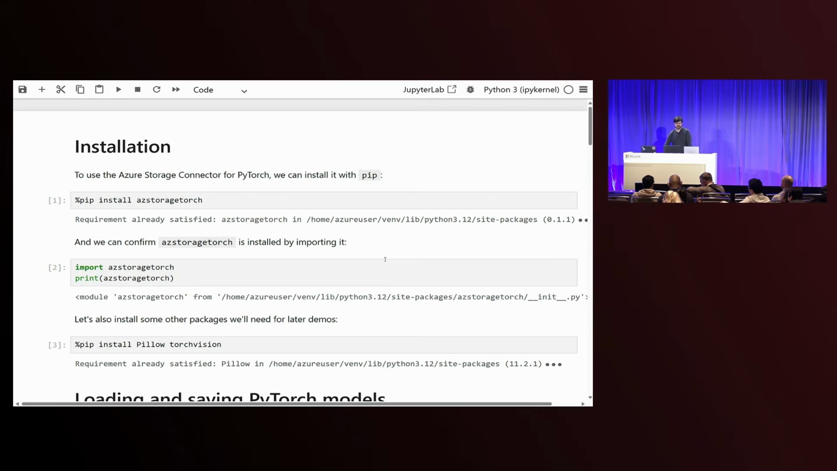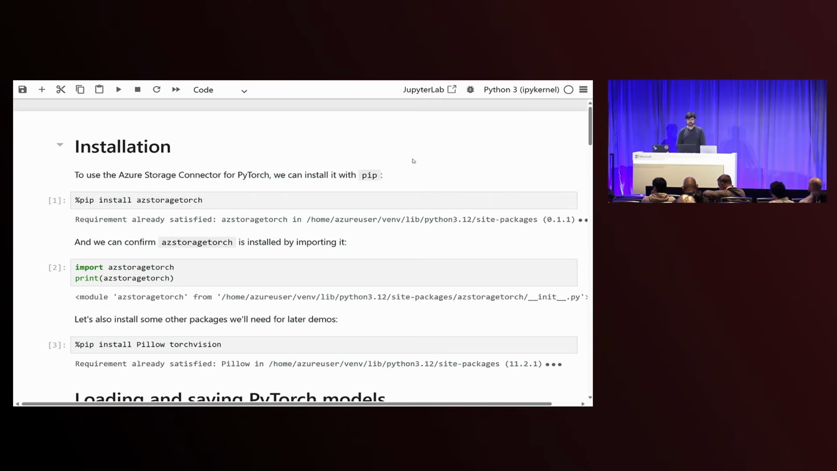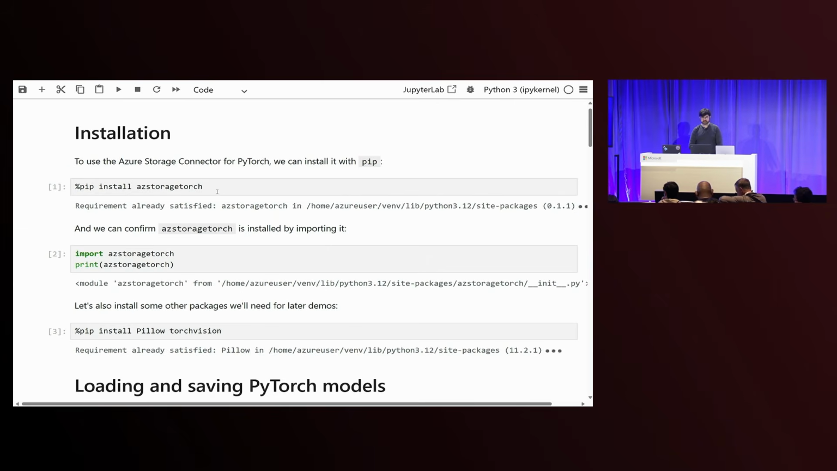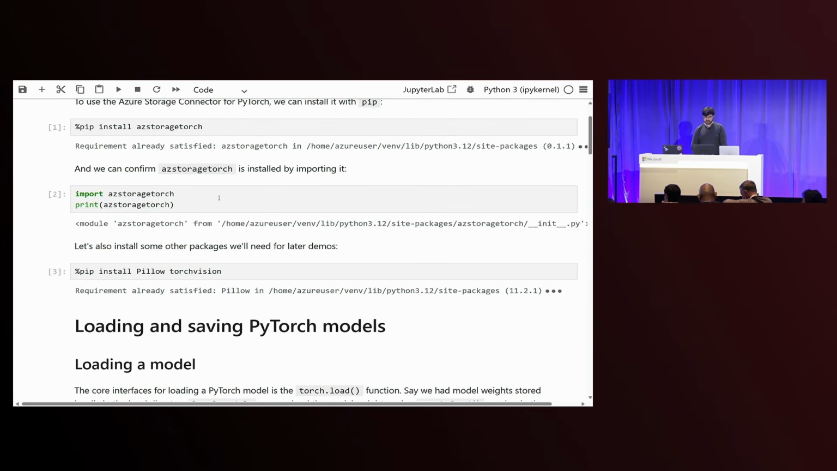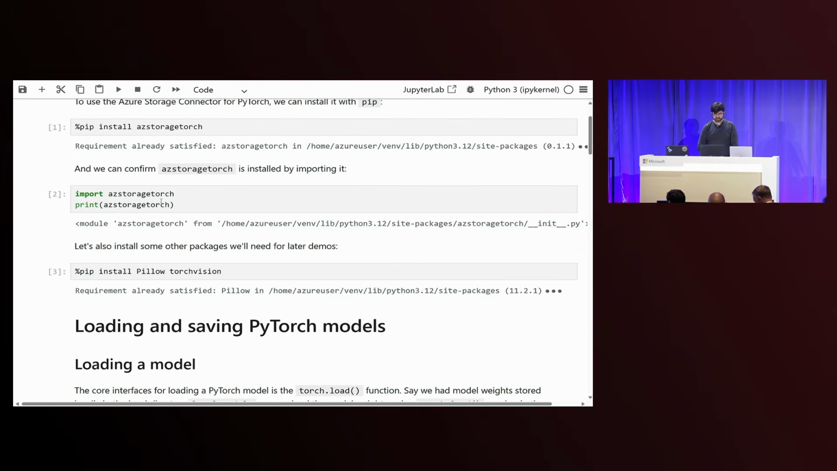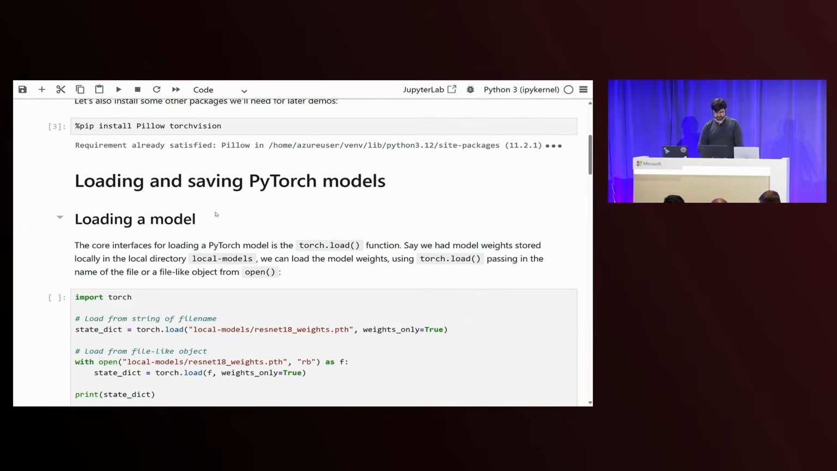All right, so I have a Jupyter notebook planned out to help showcase how the library works. So I already skipped through the installation section. Specifically, I pip installed az storage torch. I also imported it. Notice it's the same name as what we use for the pip install command. And I also installed a couple other libraries we're going to be using later for the demo.